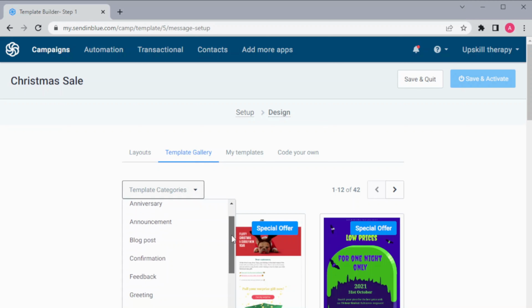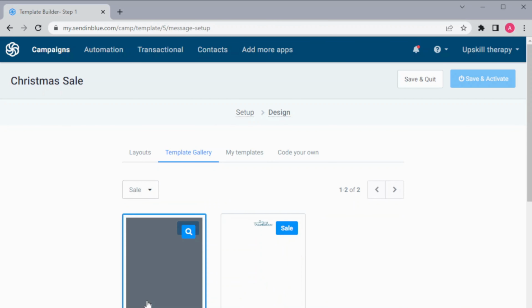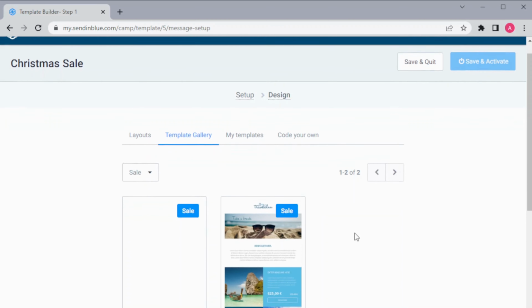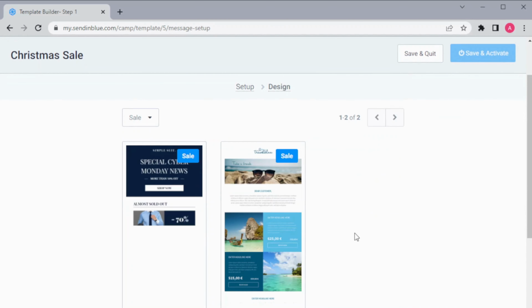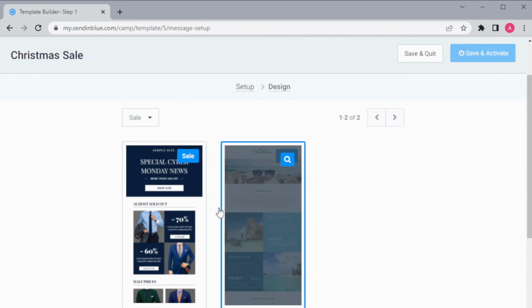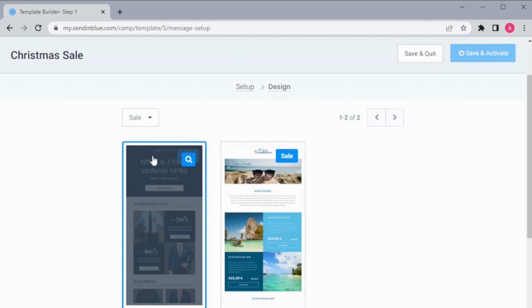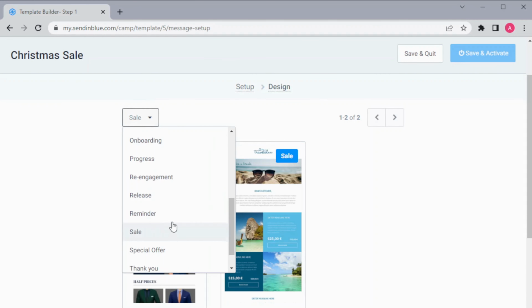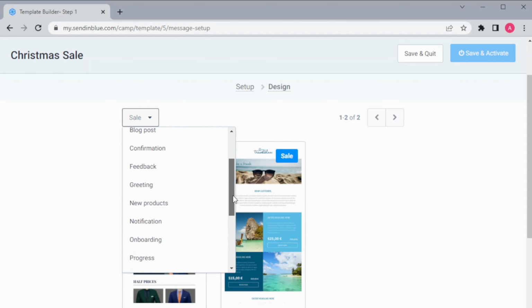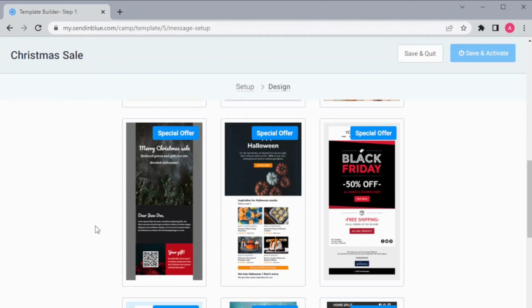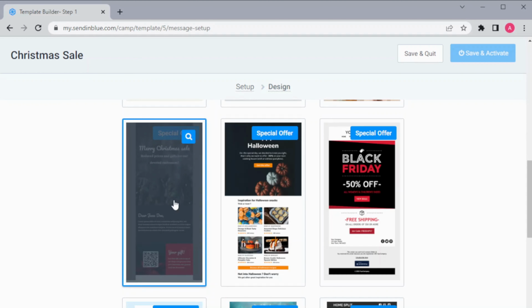So I am choosing sale, and these are the two available templates for sale. So if you don't like any of this template, then you can also choose any other template and make some changes in that. So I am choosing this template because it suits best to my subject, so I'll just click on it.